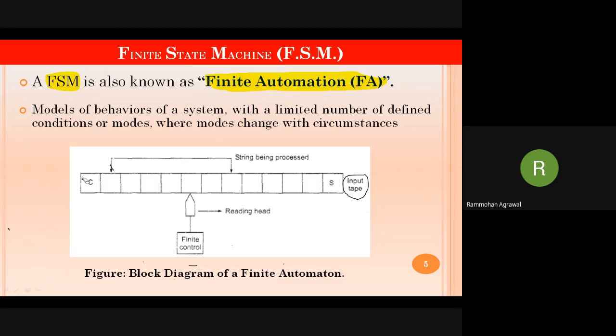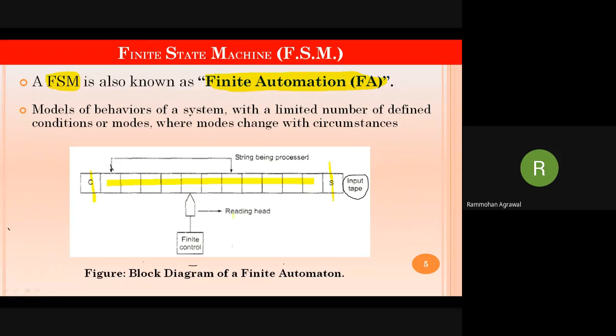In this you can see C is a start character, S is a stop character or an end character. And here you can see this is a starting state, this is an end state, and you can enter a string of finite length. The string should be of finite length, and this read head will move as the input is given.